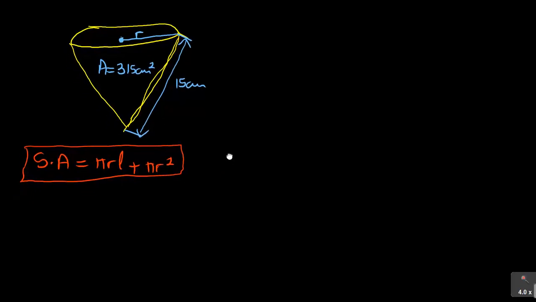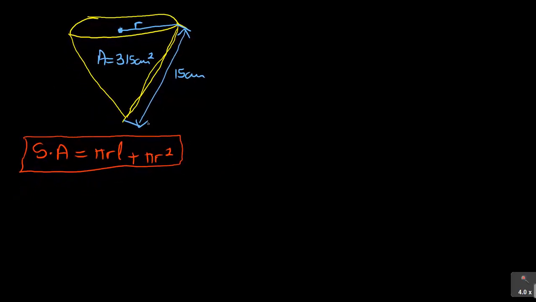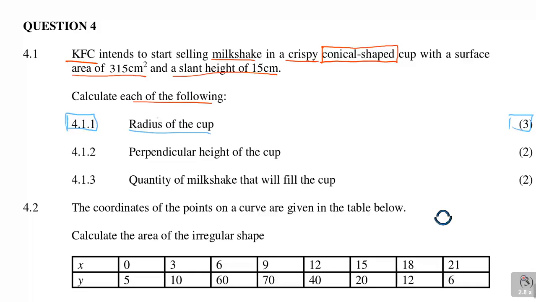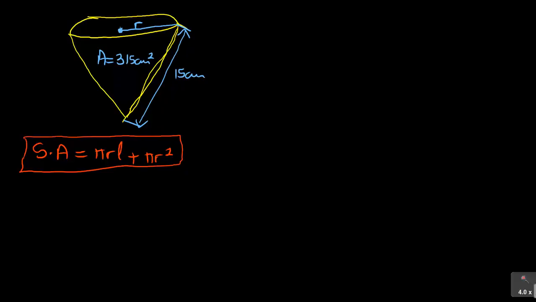So now when I'm using this formula, how do I use it? The question first says I must calculate the radius r. So for me to find r here, I'm given already the area.